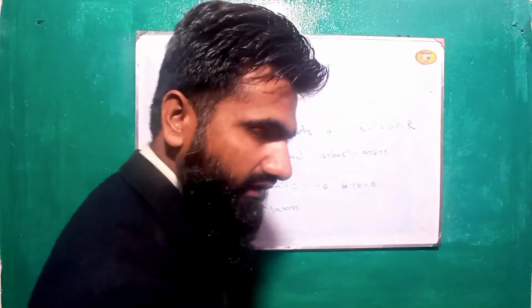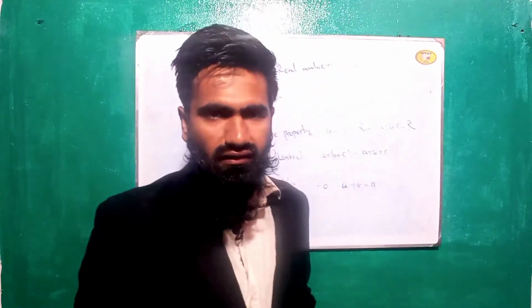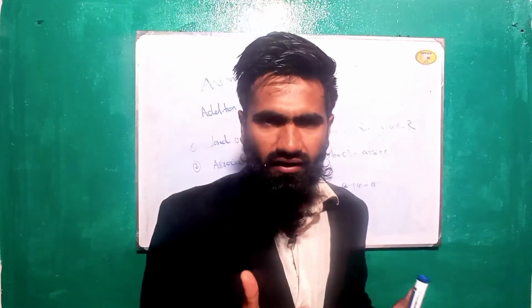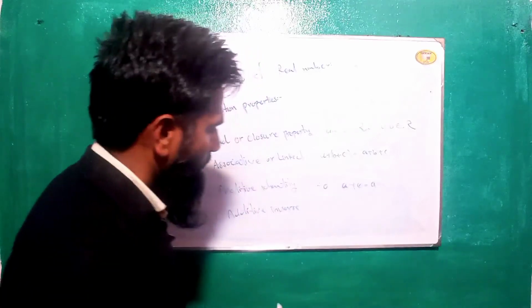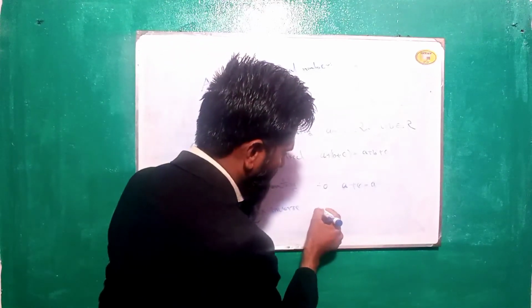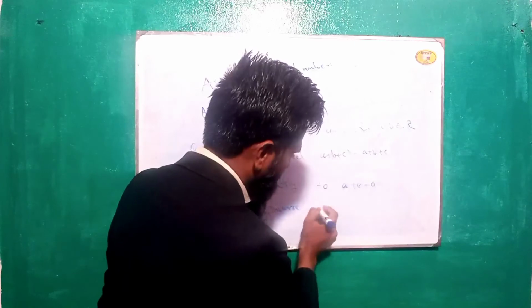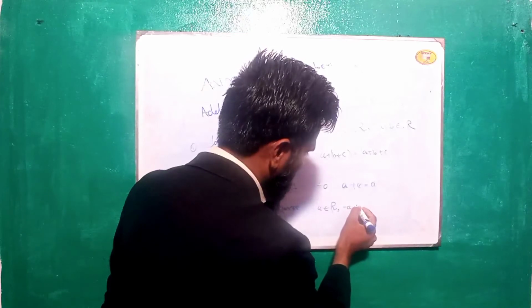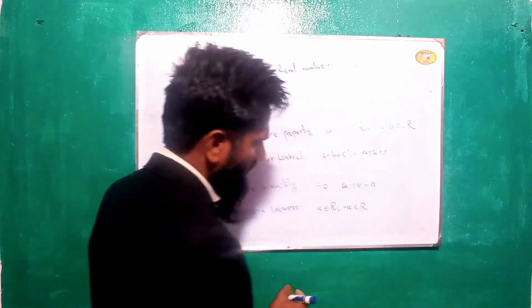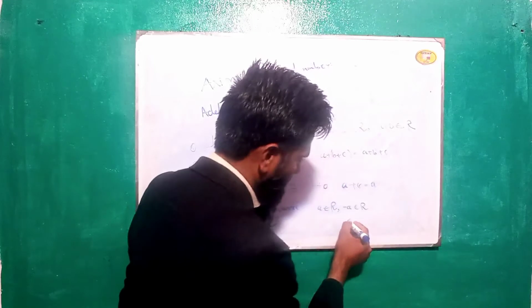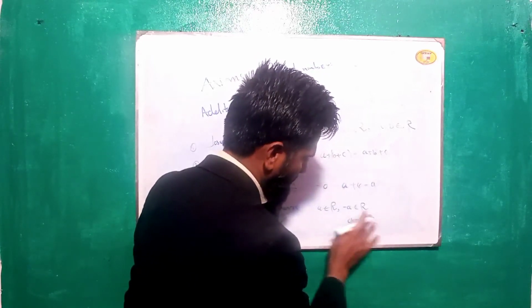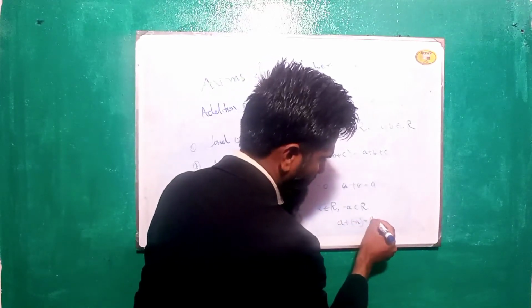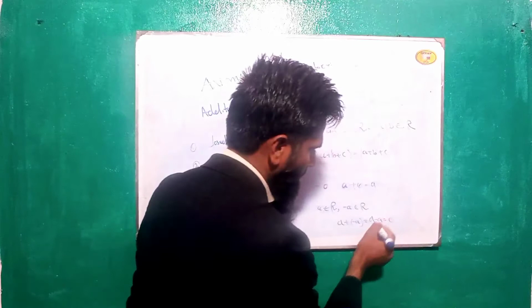Additive inverse. What is the additive inverse? The additive inverse of a number is the number that gives you the additive identity. For example, we have a number A belonging to real numbers and minus A belongs to real numbers. When we add A and minus A, we get A minus A equals 0.